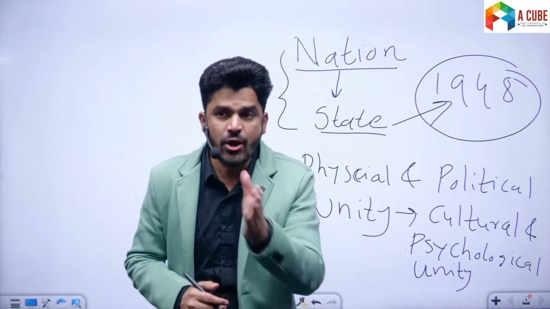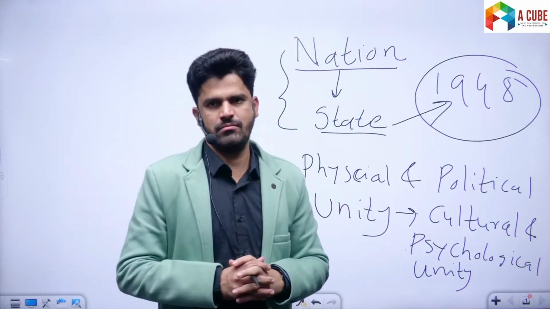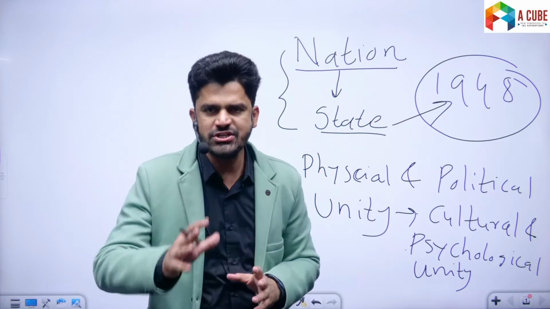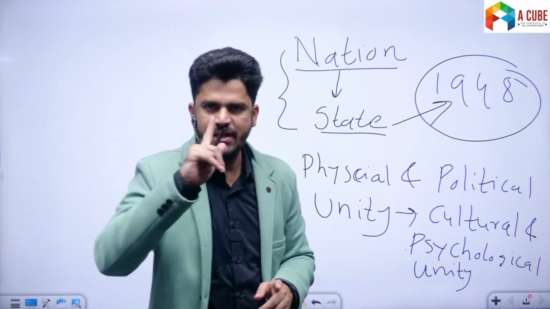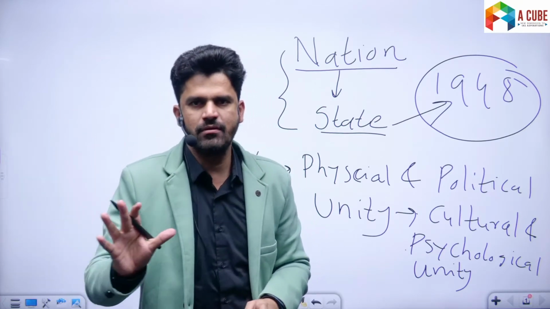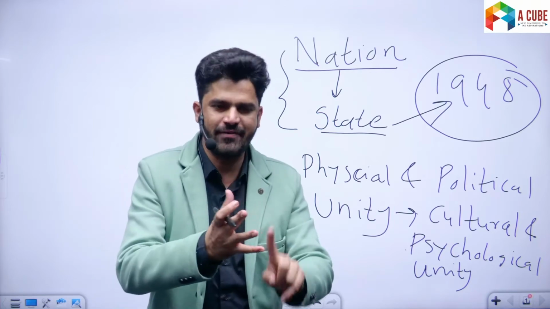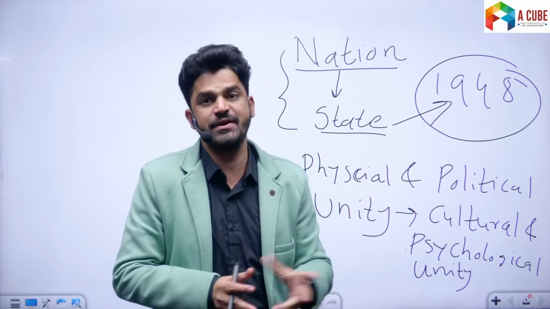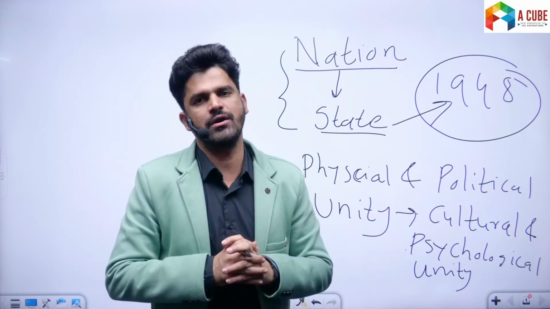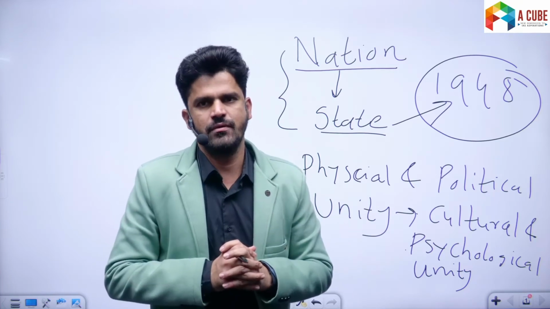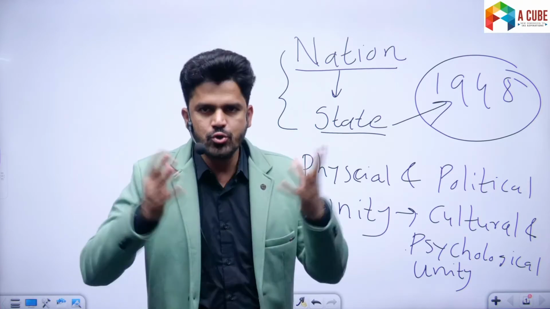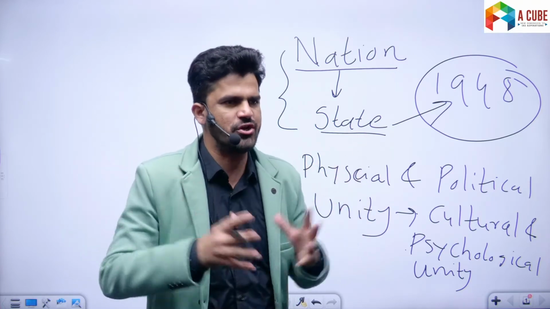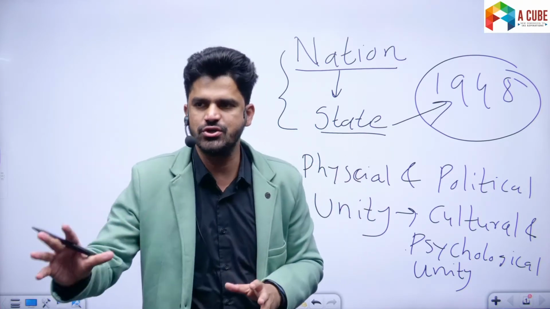State may or may not be a nation, और नेशन में और मे नॉट बी द स्टेट. उसके दो एग्जांपल दिए. इंडिया का था, India as a nation existed even prior to the independence, but it became a state when India got independence. Jews, yeah, there was a nation of Jews, but they did not constitute a state.